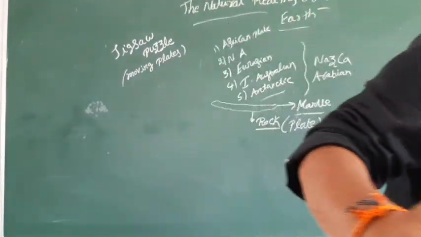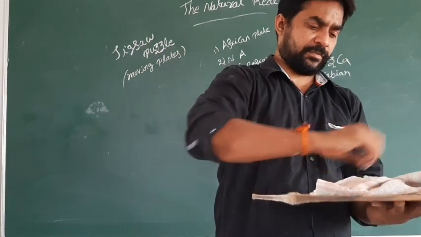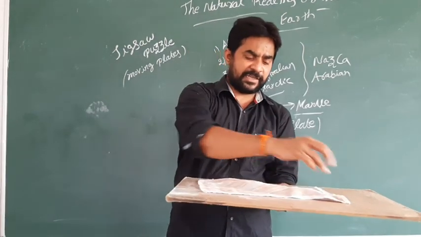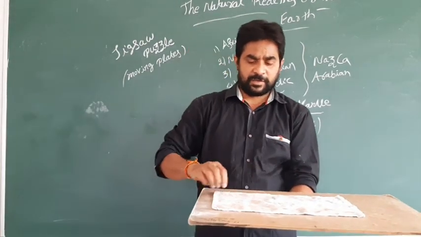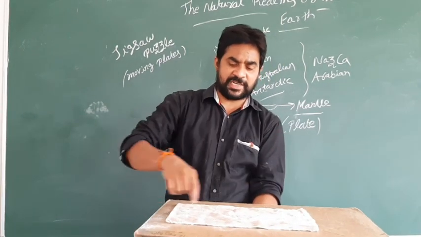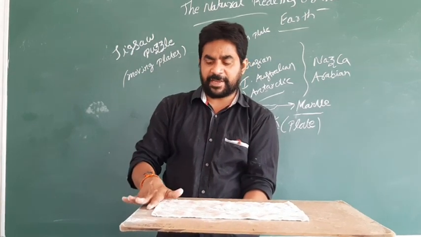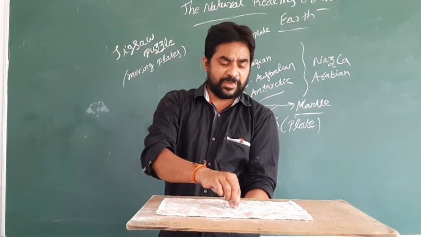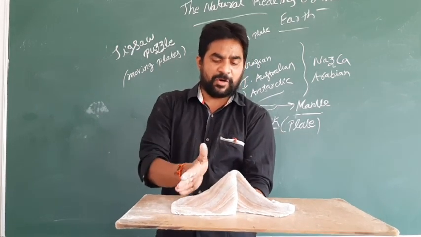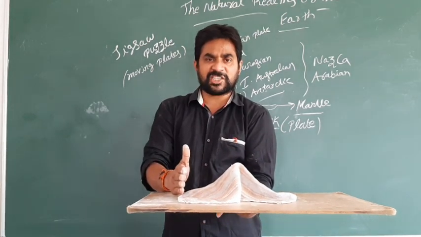Take an example. Imagine an entire earth, and here is the starting portion of the earth, one side and the other side. If both plates collide with each other from here to here, then in the middle it can split and form a mountain. See the mountain shape because of the fast collision.